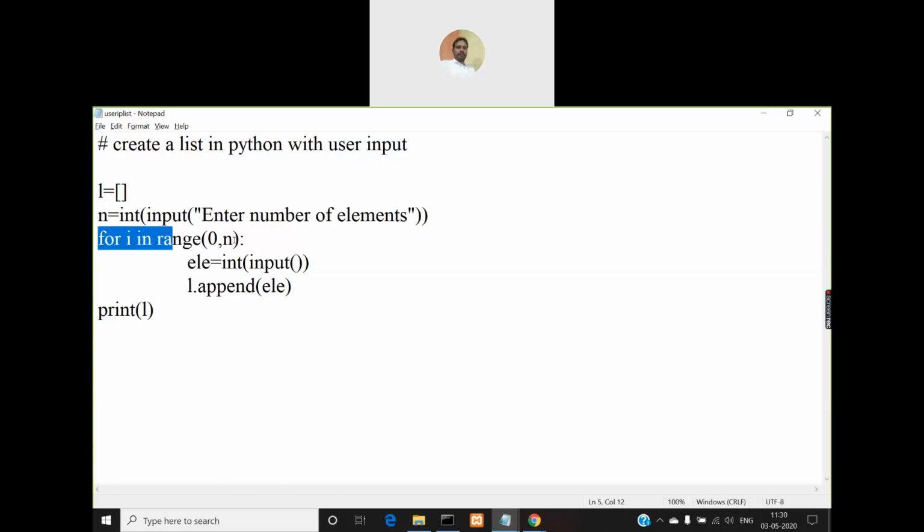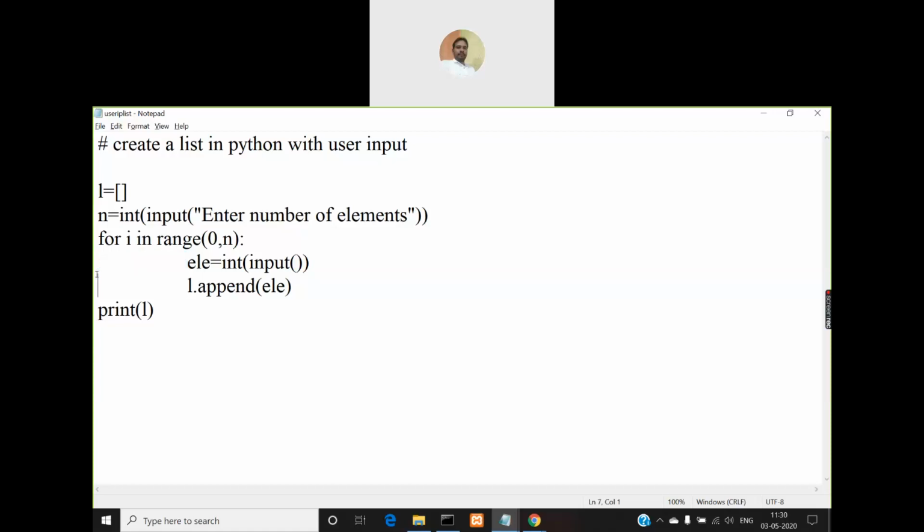So for example, I'm giving the n value as, say, 10. So this n will be nothing but the size of the list. If I take this value as 10, then 0 to 10 means up to 9. 10 will not be included, right? So excluding 10, the range is from 0 up to 9. So how many times will this loop repeat? 10 times.